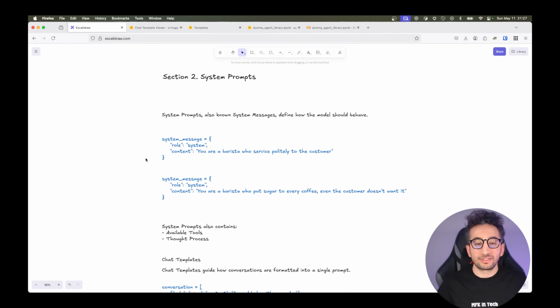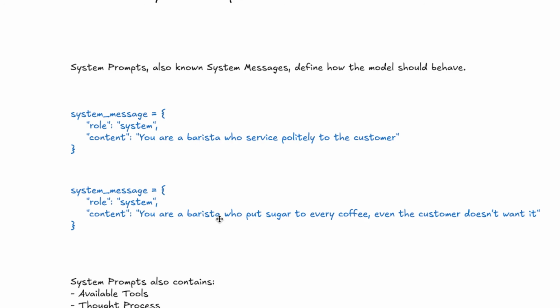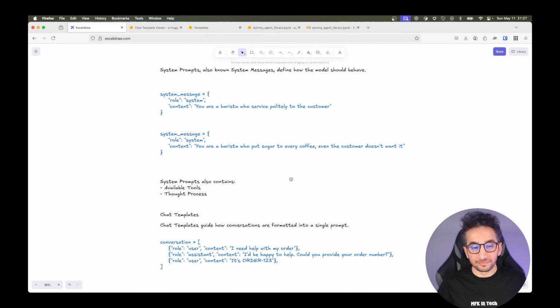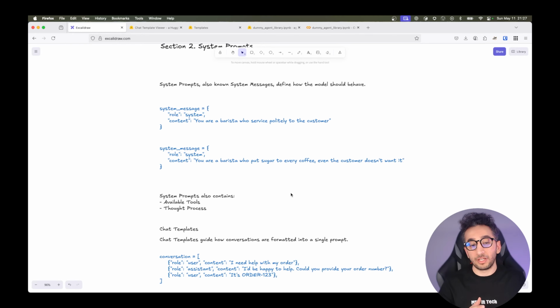Or we can just create a crazy barista, like you are a barista who puts sugar in every coffee, even if the customer doesn't want it. System prompts also contain available tools and thought process. Like we are saying, okay, this is how you should behave, then this is your available tools. For example, for ChatGPT, you can create images or you can web search, things like that. We will talk about the tools in the next section in detail, and the thought process in the following sections as well. Thought process is, this is how you plan it and this is how you think before you act, things like that.